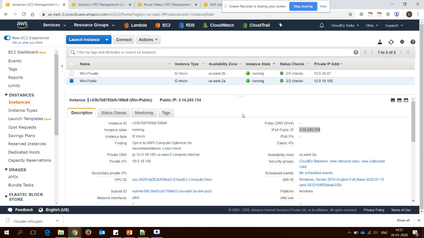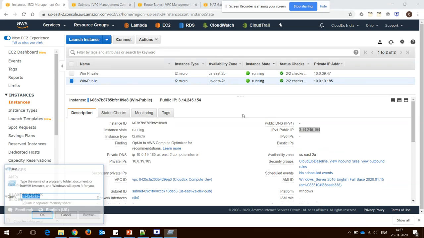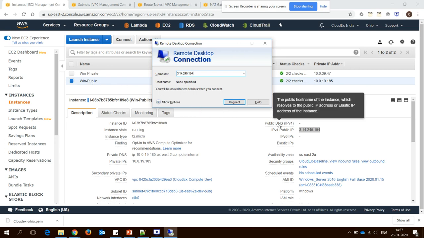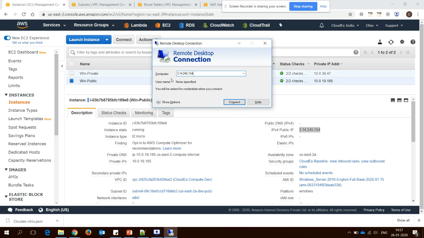So I'll copy the IP address. MSTSC. So let me repeat again. I'm going to connect to this public virtual machine first, and then from this public virtual machine, I'll connect to this private virtual machine.